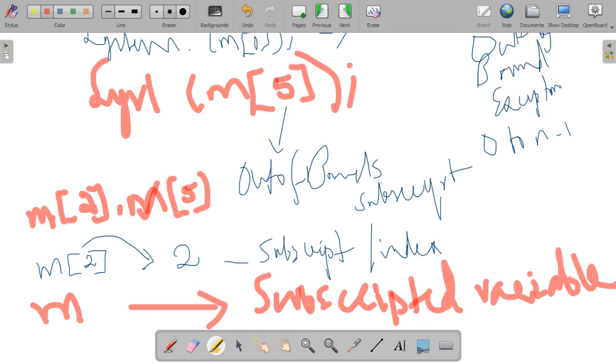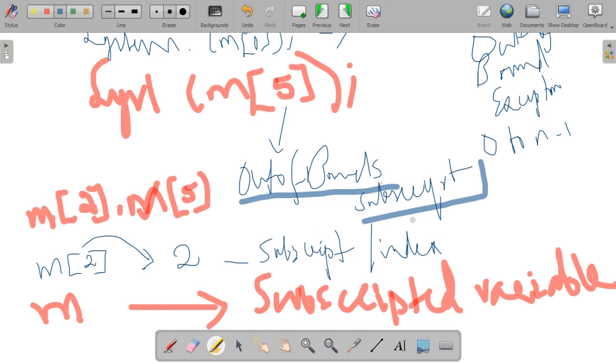Clear? So for a 2 mark question, identify the subscript and subscripted variable of the given array, you have to write: subscript means the integer value that is specified within the square bracket, otherwise known as the index of an array. Then subscripted variable means the variable associated with the subscript. So here M is the subscripted variable. Okay, clear?